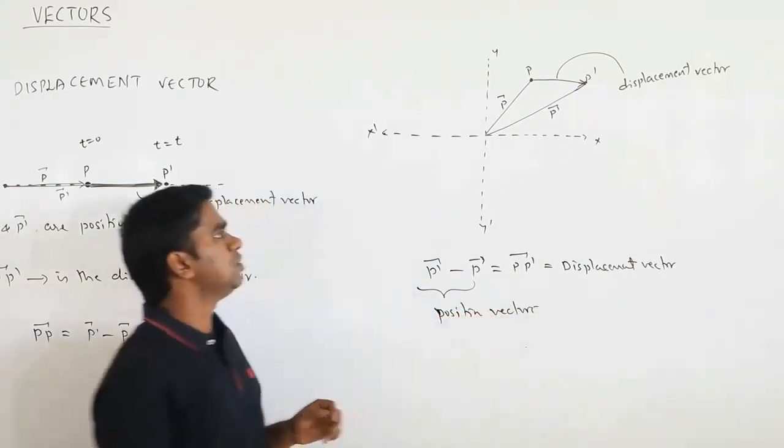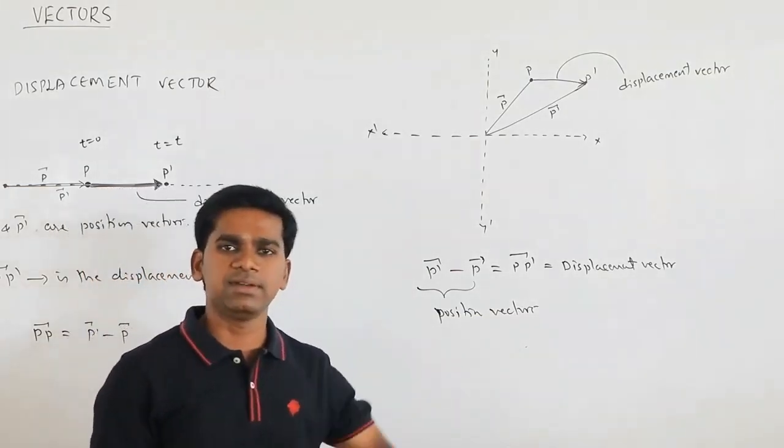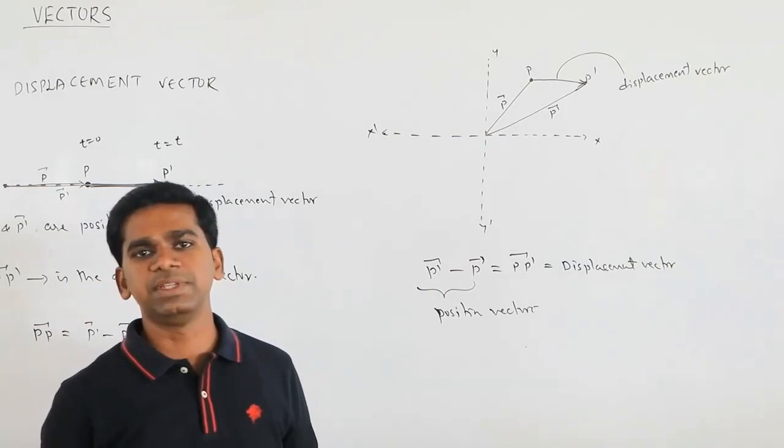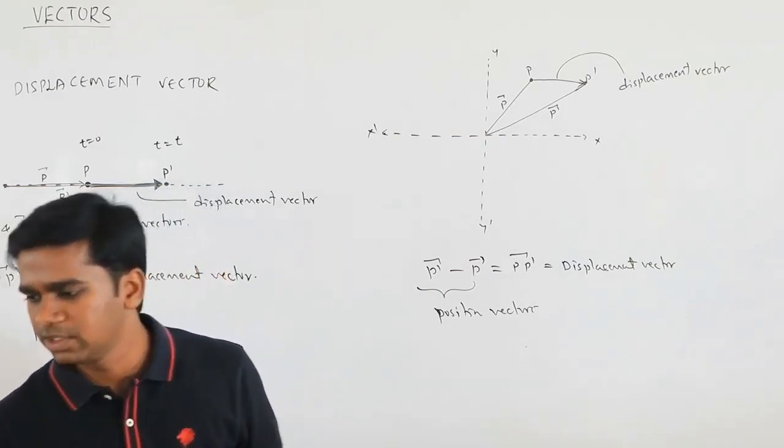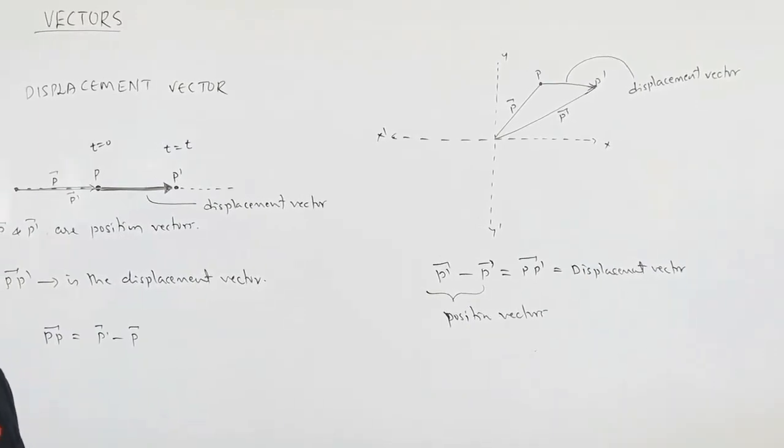So how can we define the displacement vector? Very simple: the vector that represents the displacement of the particle is called the displacement vector.